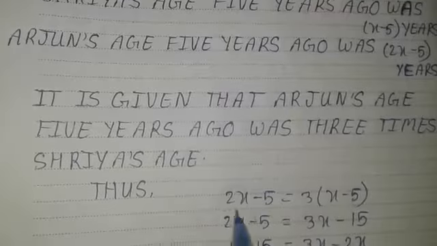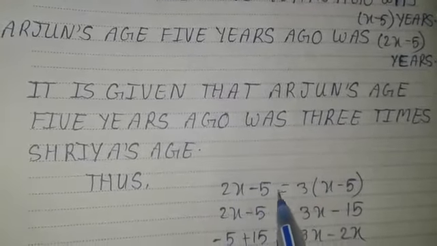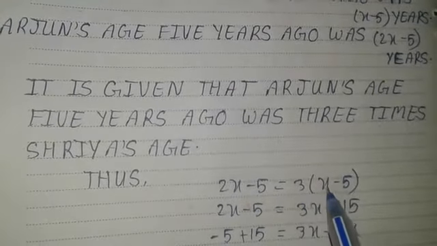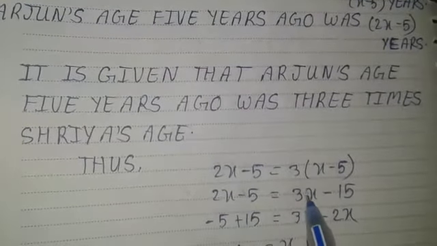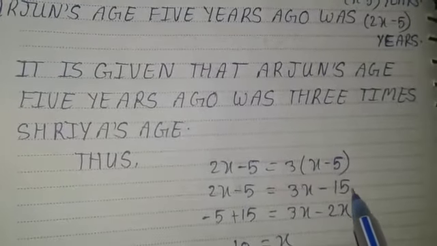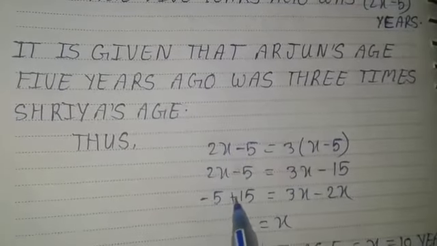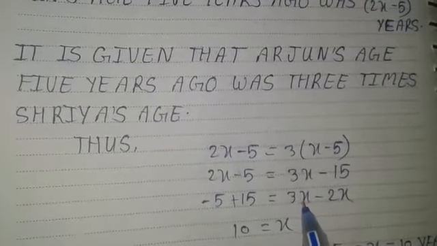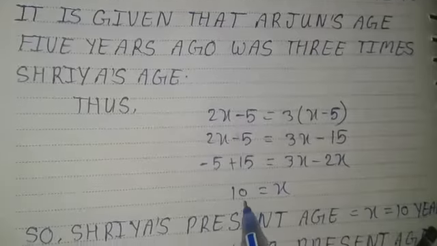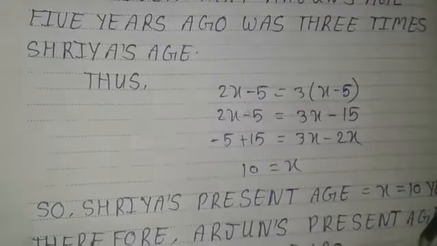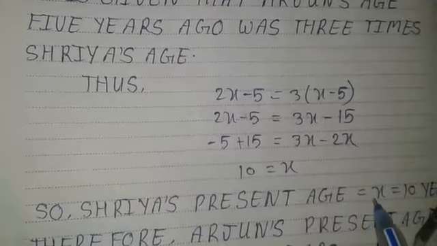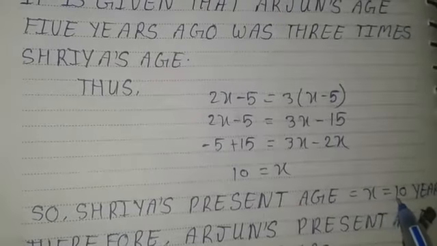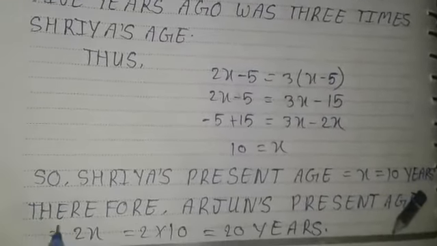Thus, 2x minus 5 is equal to 3 times bracket x minus 5. 2x minus 5 is equal to 3x minus 15. Minus 5 plus 15 is equal to 3x minus 2x. 10 is equal to x. So Shreya's present age is equal to x is equal to 10 years.